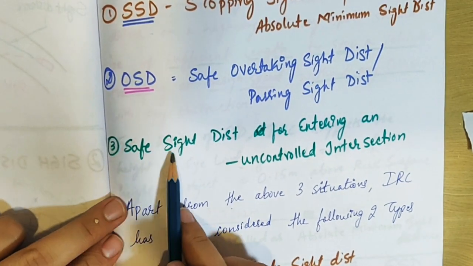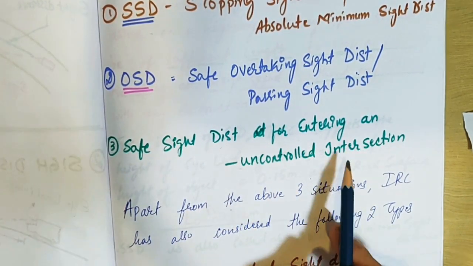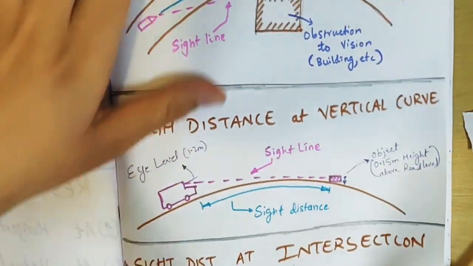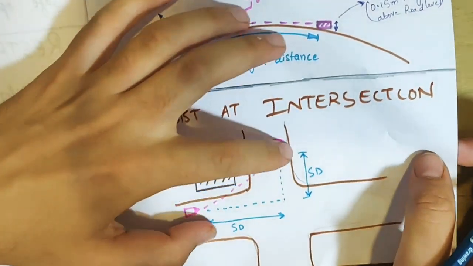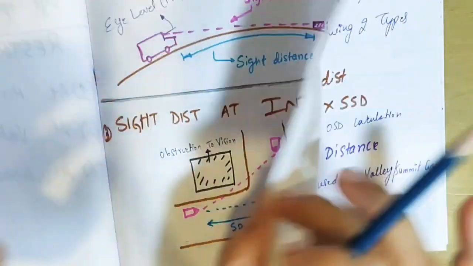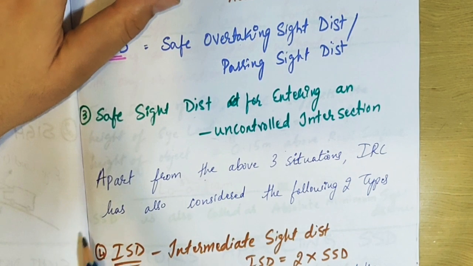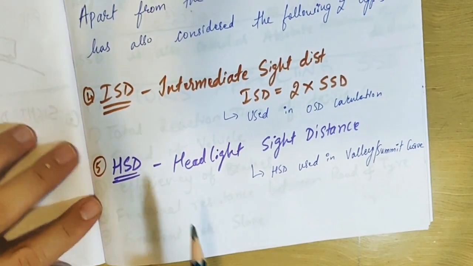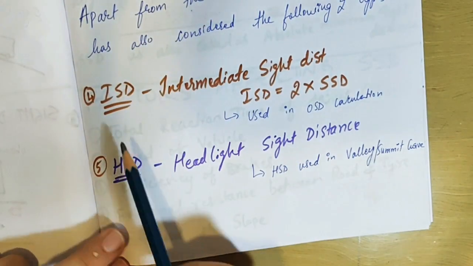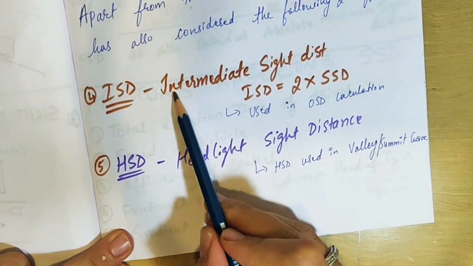The next is safe sight distance at an intersection. This we already studied. This is the minimum distance required at the intersection. Next, apart from these three, the IRC also recommends two more types, that is ISD and HSD.